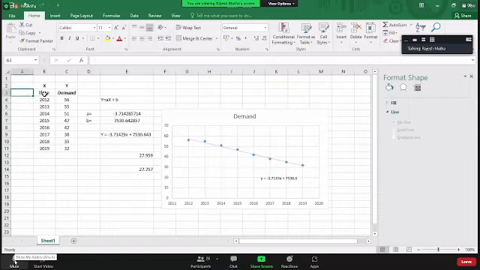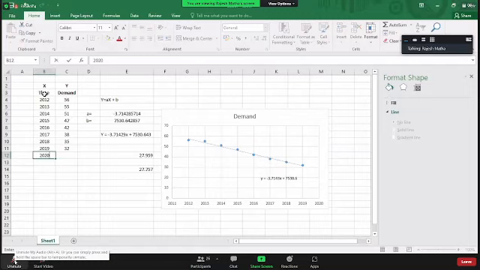Now look at the number of observations in this data. How many years of data is there? You have 8 years of data: 2012, 13, 14, 15, 16, 17, 18, 19. 8 years of data, am I right? In case you have 9 years of data, 2020 also is there. Only an example I'm saying. It is 27, which we predicted, 27 point something, 75.